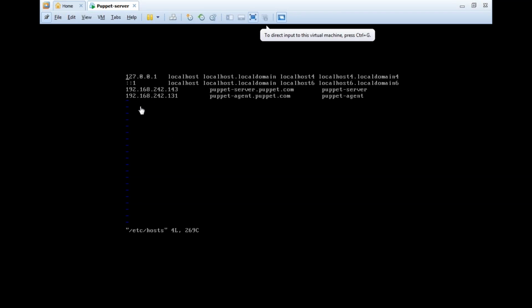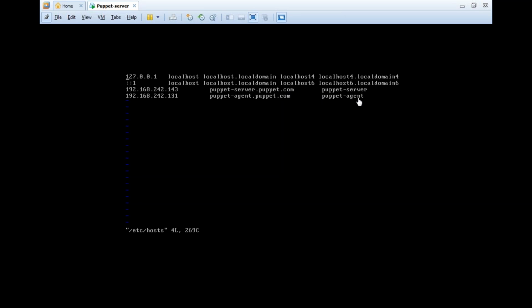So what is the host machine name? Firstly, our server machine IP address is 192.168.242.143. What is the purpose of the host file within the operating system? If you want to define a host name of your machine, by going to this file, we can mention the host name of the system. But how do you mention it? First, mention the IP address, and then your fully qualified domain name, which you want to mention, and then this is the alias name.